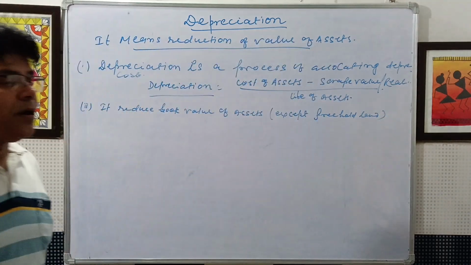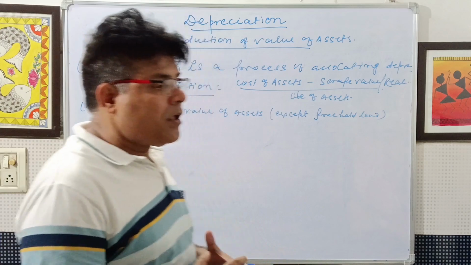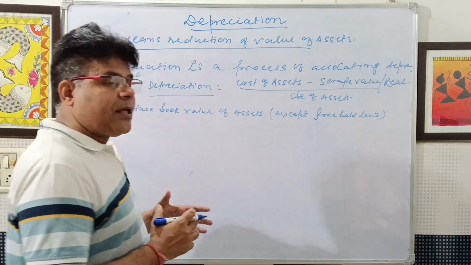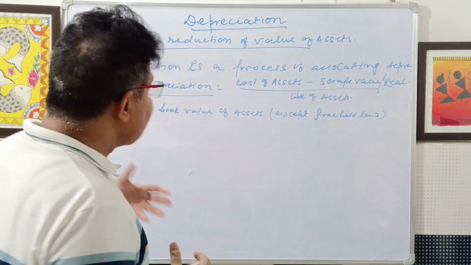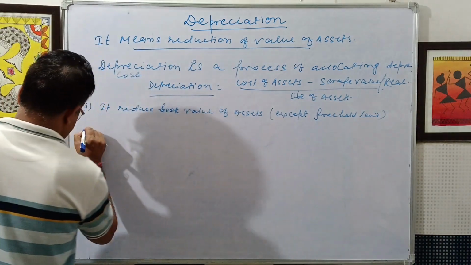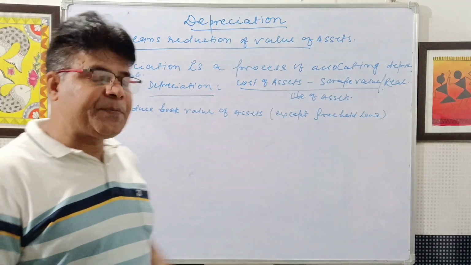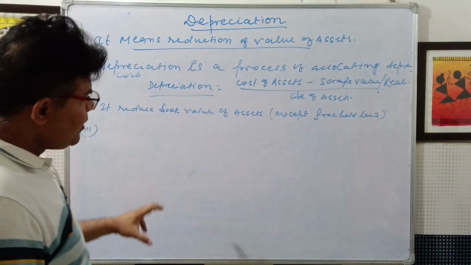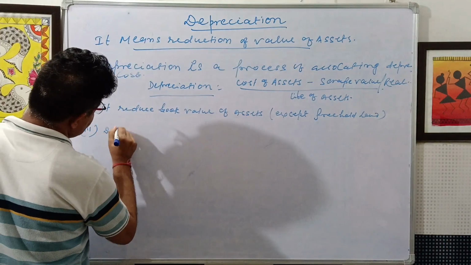Third characteristic: depreciation is provided every year, because the book value is reduced either because of the use or with the passage of time.